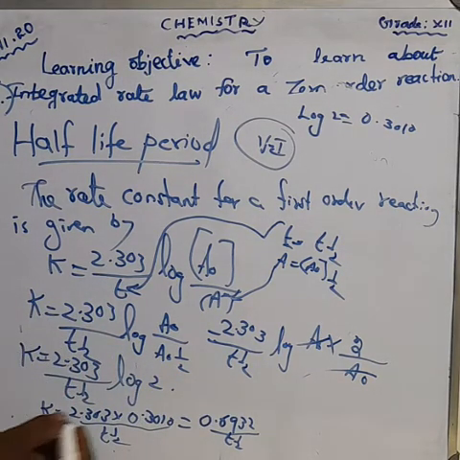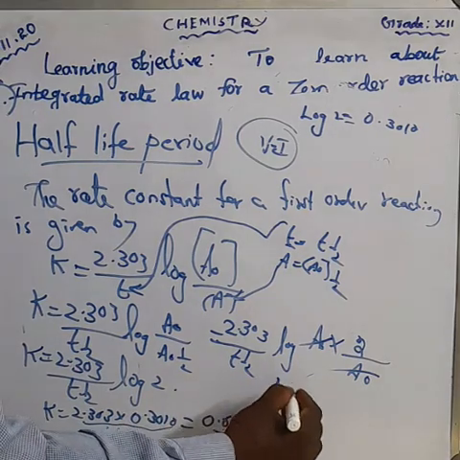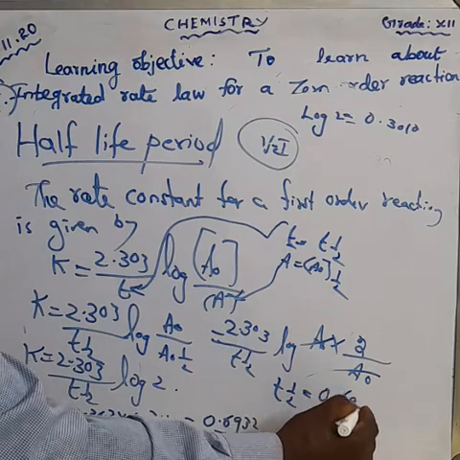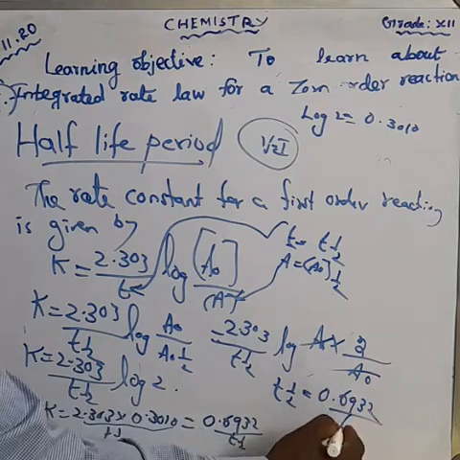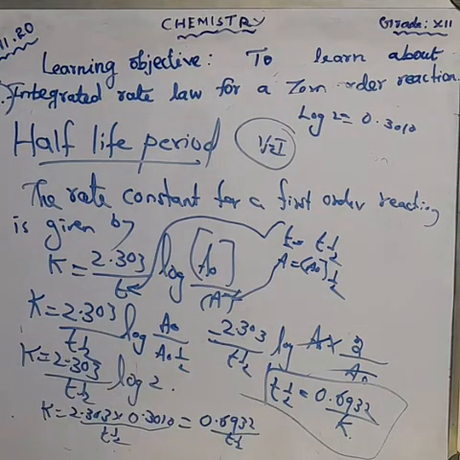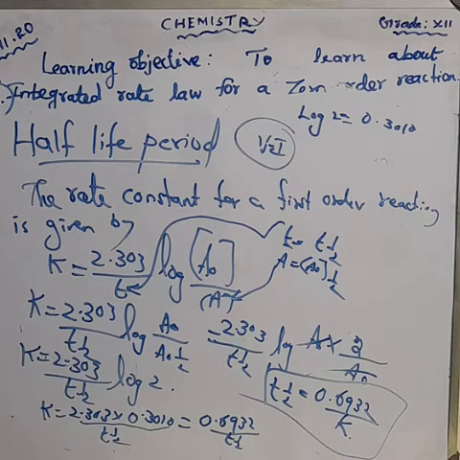Out of this, T half can be taken as T half is equal to 0.6932 divided by K. Here, this is the rate constant for the first order reaction, by using T half, the half-life period. It's a very important question. If you have any doubt, please call me. Try to learn this question. It's a very important area.